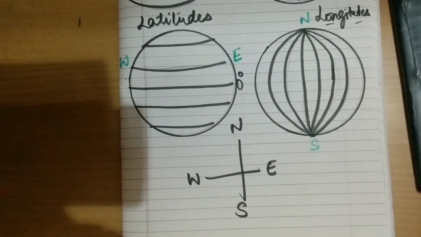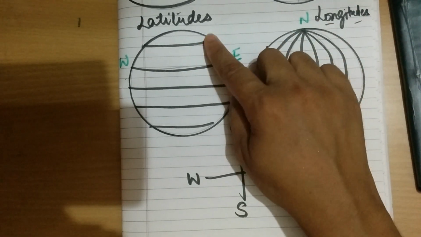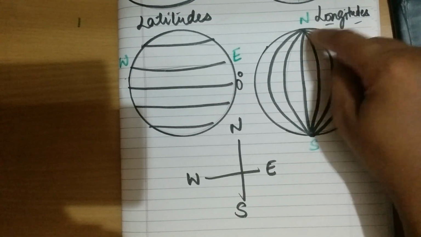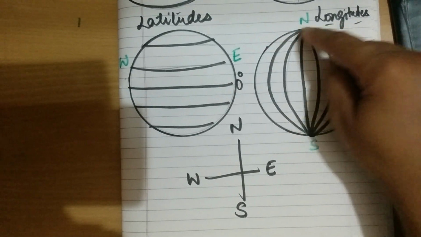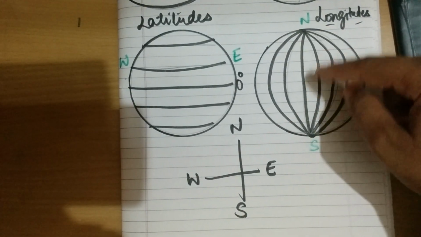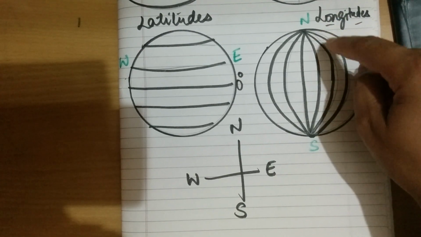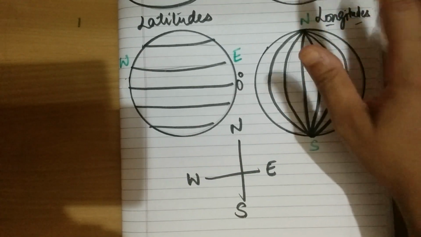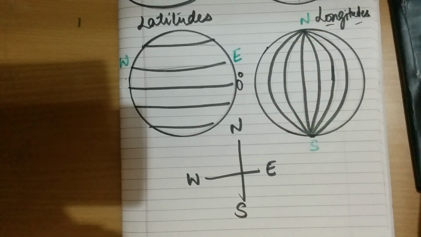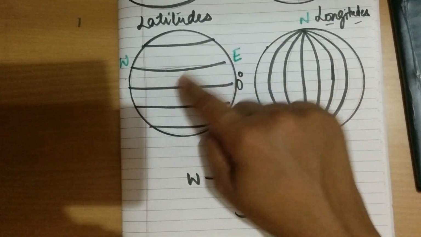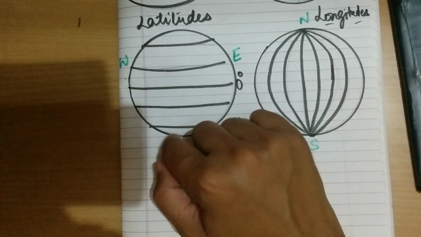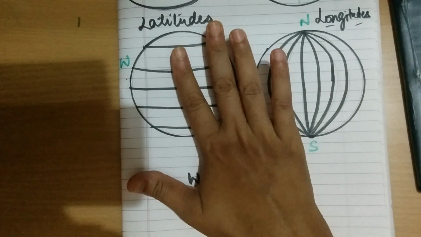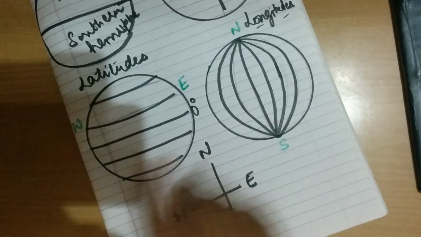So this third point is clear to you. They are parallel and they are meeting at poles. You can see the distance between these lines starts decreasing as we move towards the poles. Longitudes, the distance between the longitudes starts decreasing as we move on to the poles, or you can simply write they meet at poles. If we talk about the number of these, the total number of latitudes is 180. How, that I'll tell you.